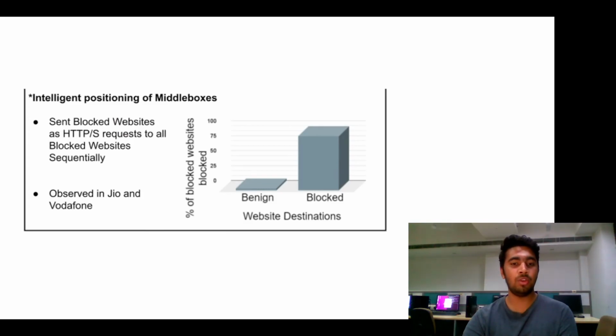Lastly, we stumbled upon a very interesting observation. In Jio and Vodafone, if we send blocked websites in requests destined to benign websites as blocking triggers, we observe minimal blocking. But if the same experiment is repeated with destinations changed to actually blocked websites, we observed maximal blocking. This implies that these ISPs have carefully placed their middleboxes to maximize coverage in their intranets. Such strategic decisions further support the idea of filtering evolution by the ISPs.